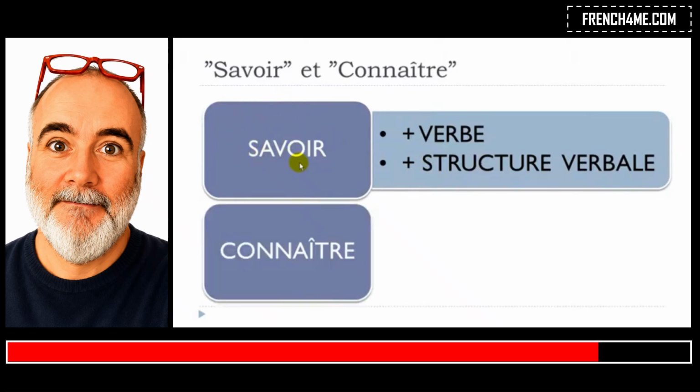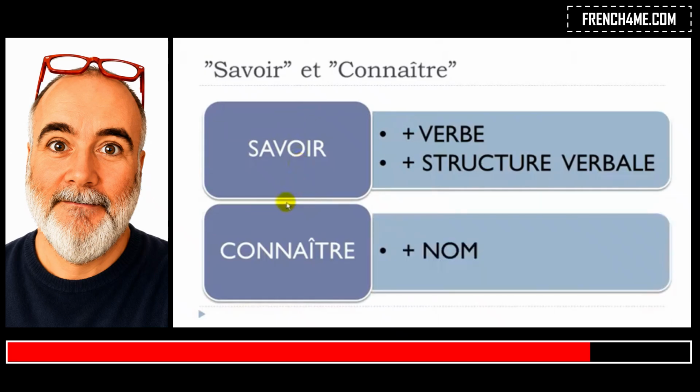But connaître, same meaning, to know, you will use only if you want to put a name or a noun after connaître. So that's the main difference of use between savoir and connaître: connaître plus a noun, avec un nom, and savoir with a verb or a verbal structure, or let's say a sentence.